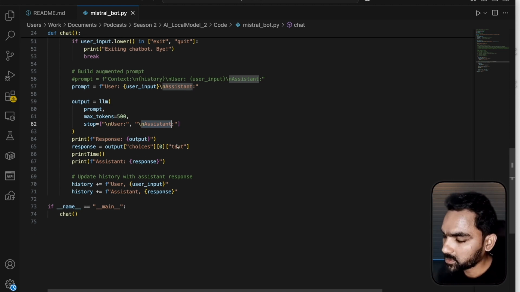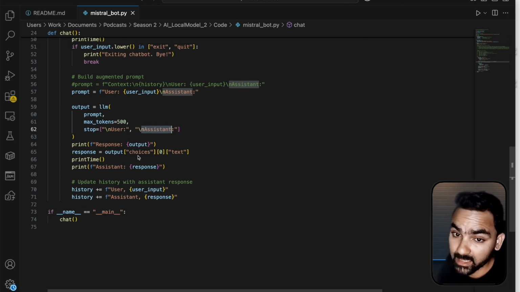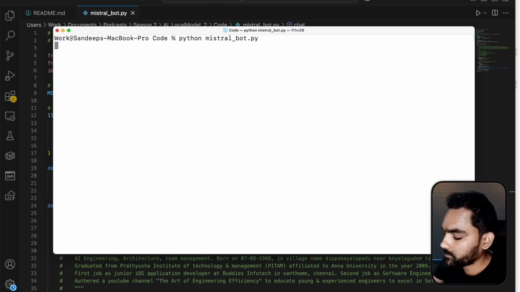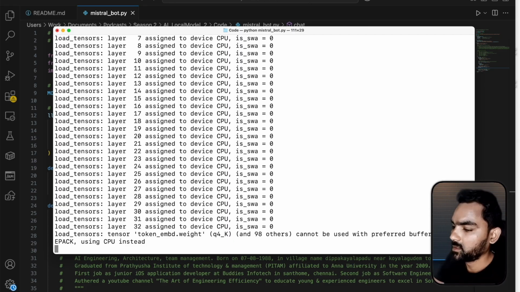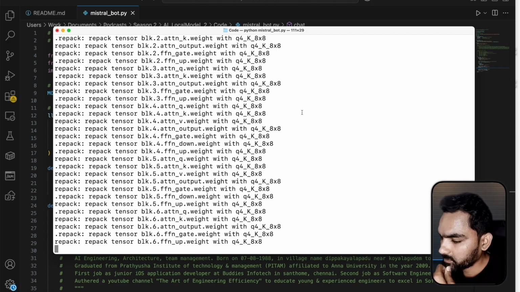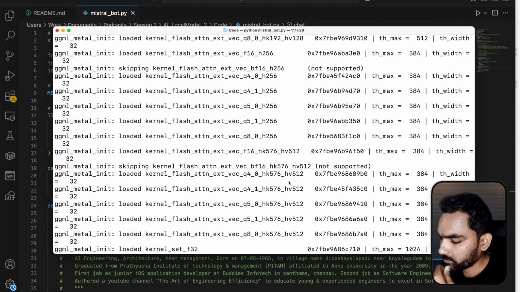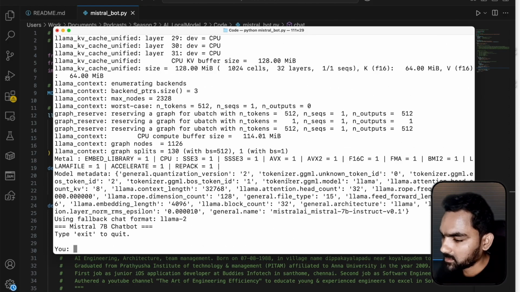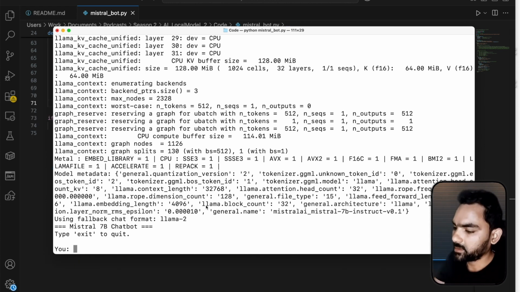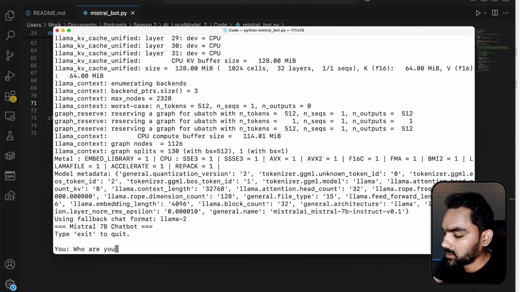So here is the output, and because Mistral has a predefined format, this is how we parse the output from there, and this will be the final response. Let's see the Mistral bot in action. Here we can see the LLM started running. You can see a lot of logs here. My system will start shouting at me because I'm putting a lot of load on it. Yeah, now it's ready. So here you can see, who are you?